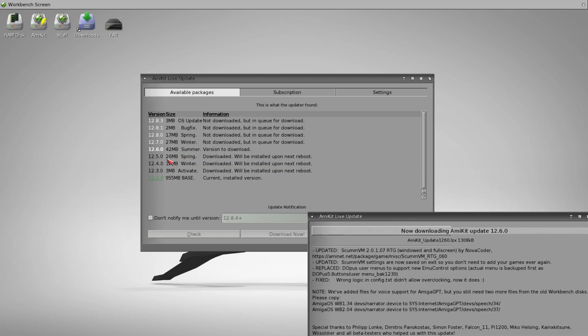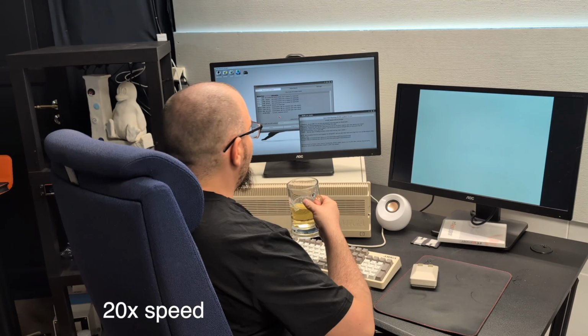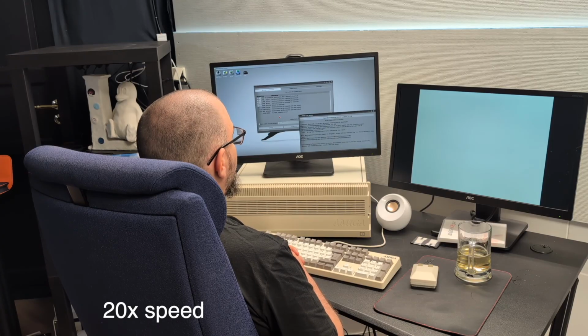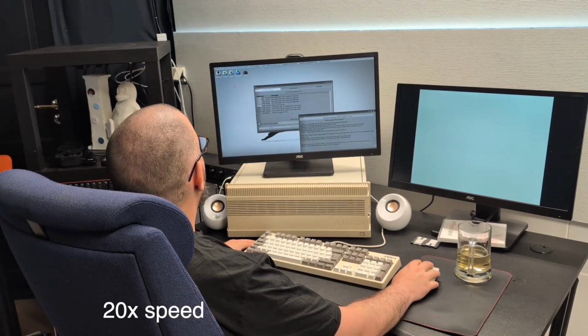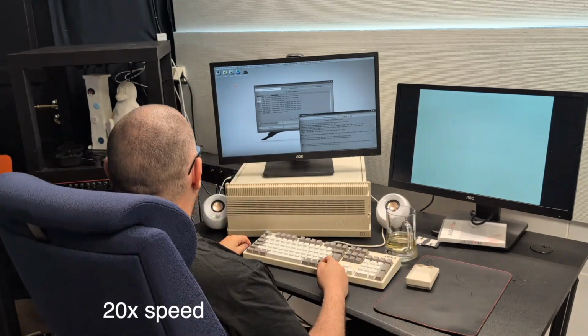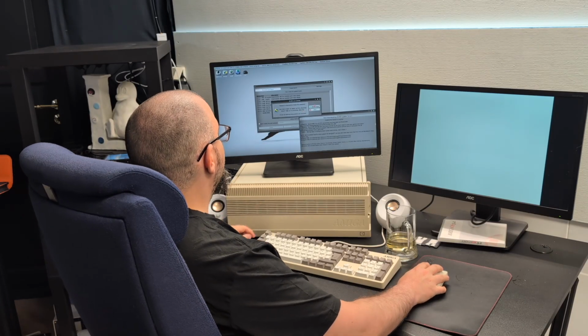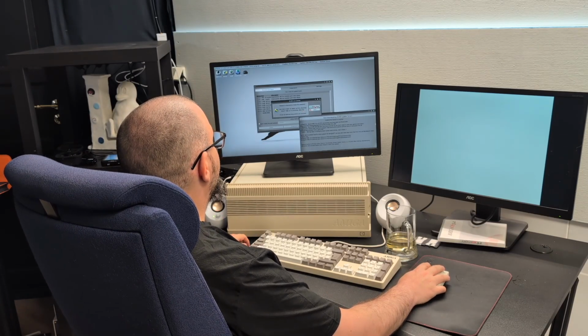Here we can see the progress. I think I will speed on through this phase. And it's done. Let's reboot.